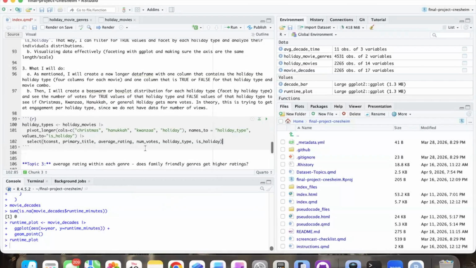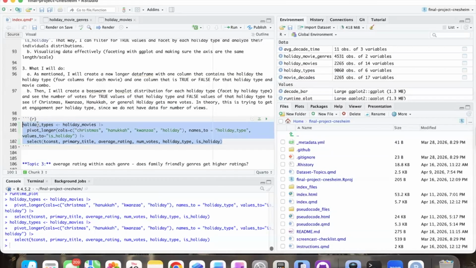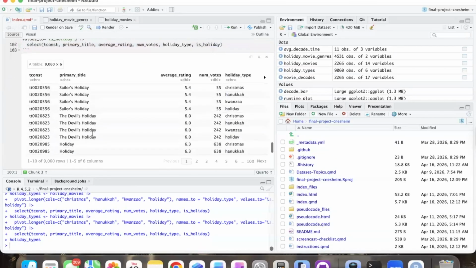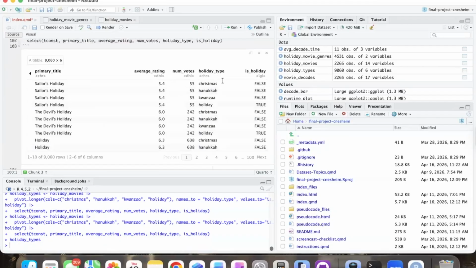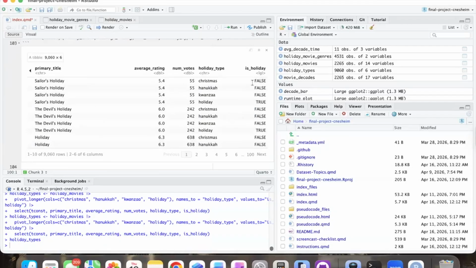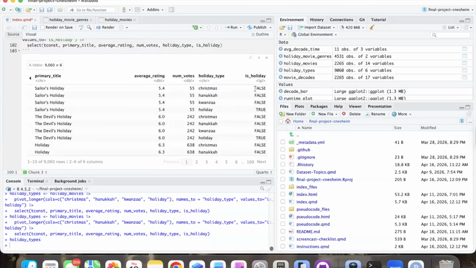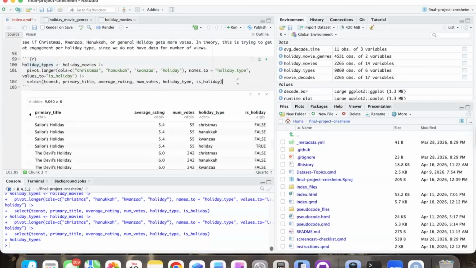Okay, we're going to take this. Did that go? Yes. Okay. We're going to make that data frame. And then what we see is our holiday type is here and our is holiday is here. So we can group by holiday type now, and then we can do true and false.